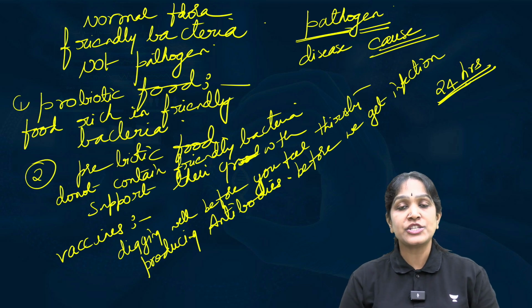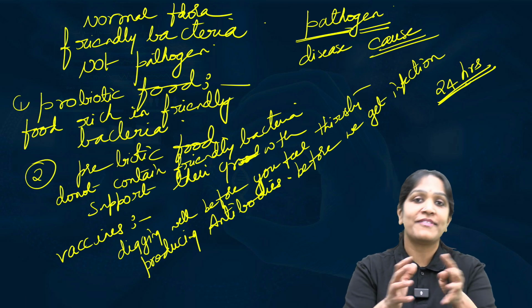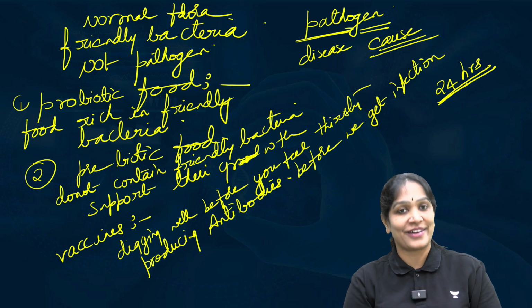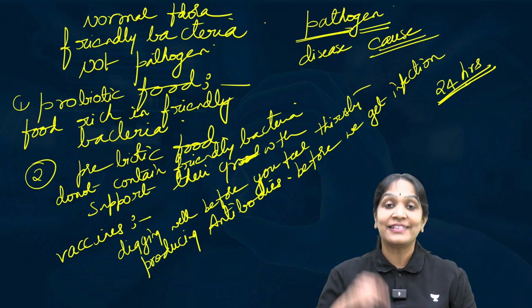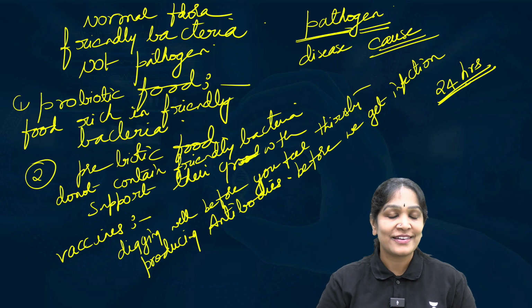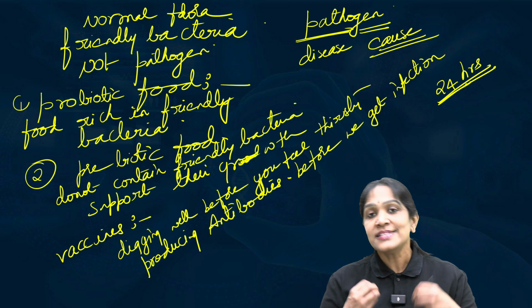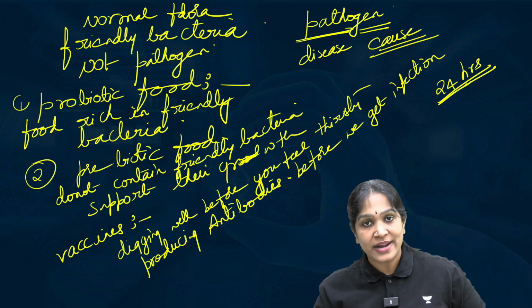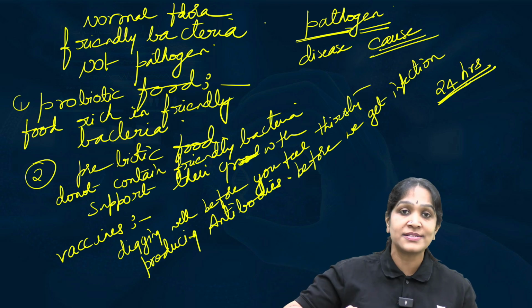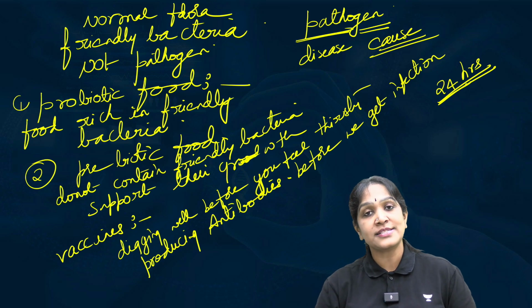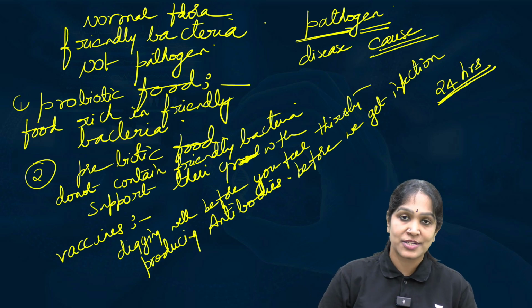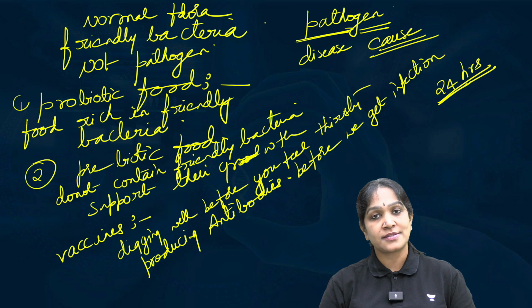In this vaccination, we are cheating our body. The body will think that the pathogen really entered and innocently start producing antibodies. These antibodies will be stored, and if the virus really causes infection, they can go and kill those pathogens. This is the principle of vaccines.